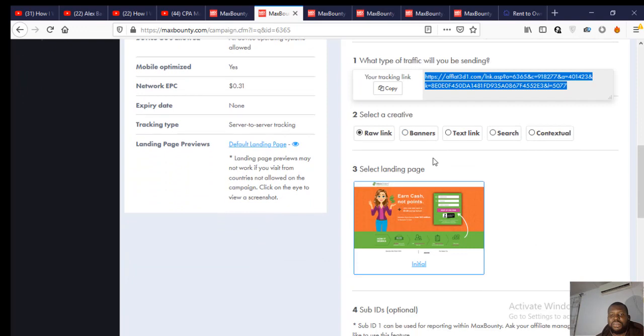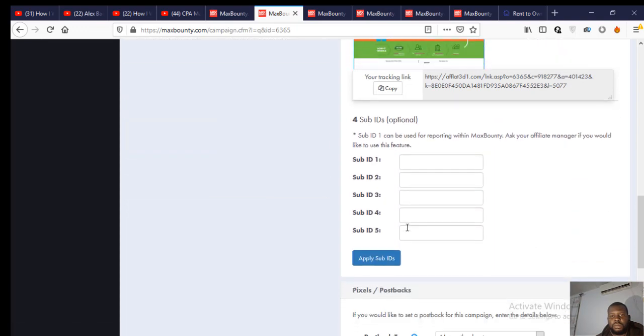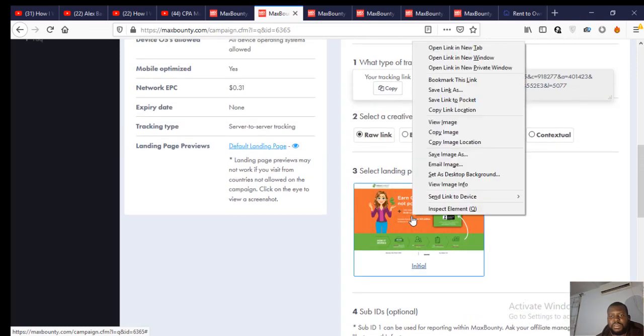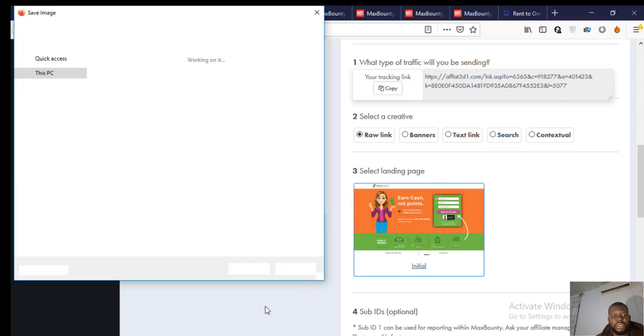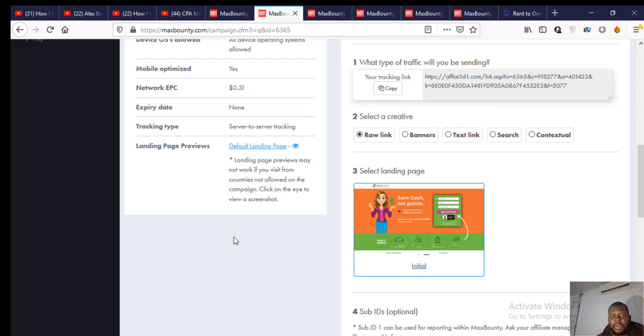Of course I really don't need this right now. I need to see this landing page. Let me see if I can save this image. Okay, cool. I think I can save the image.